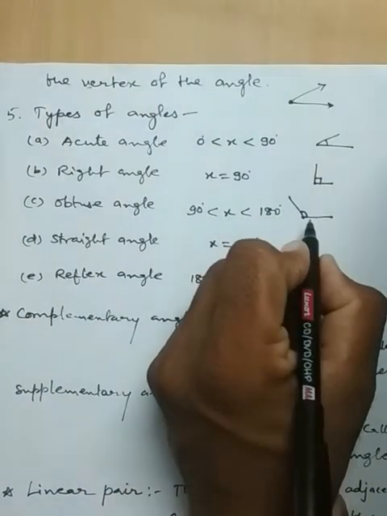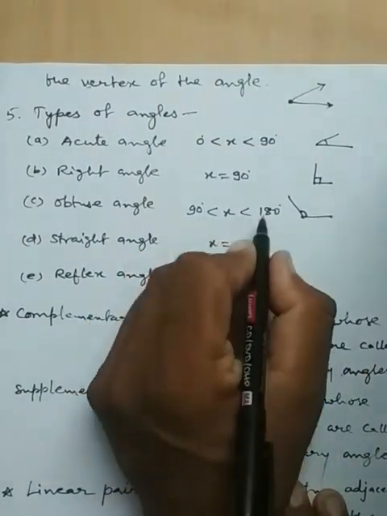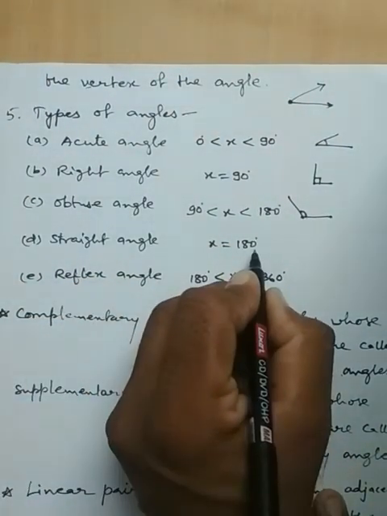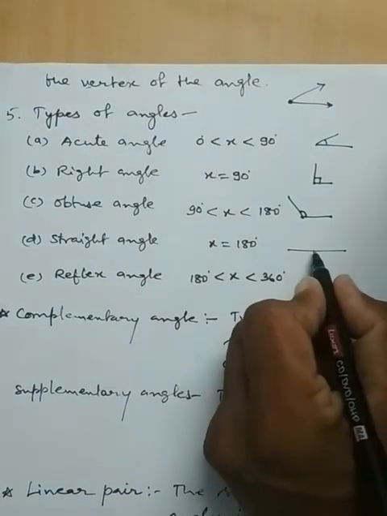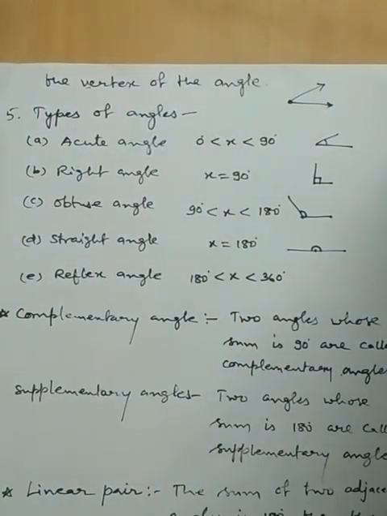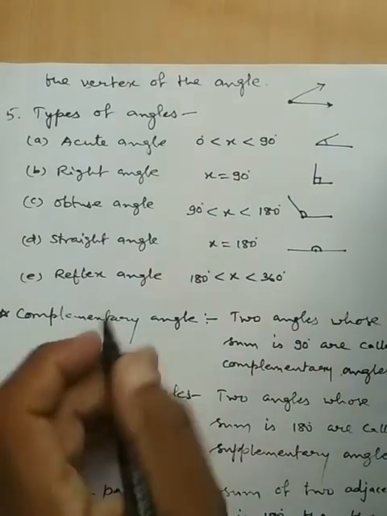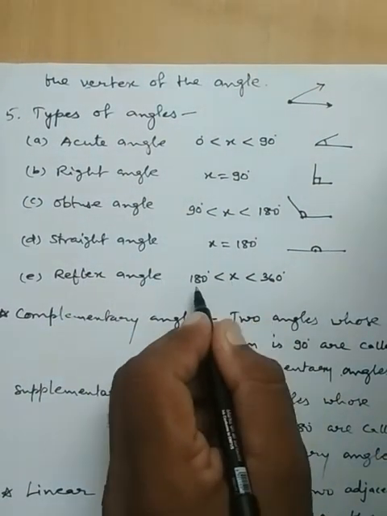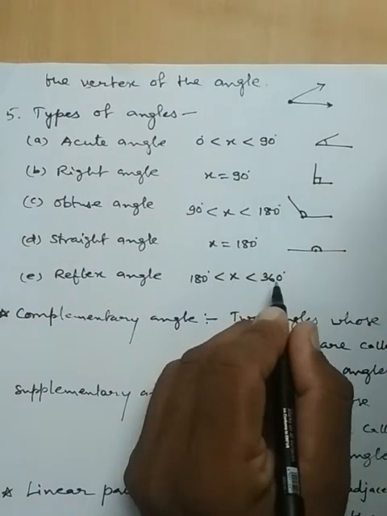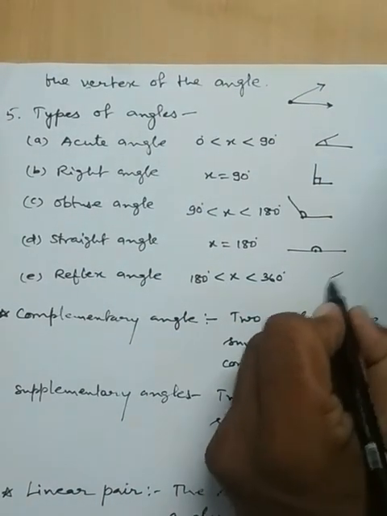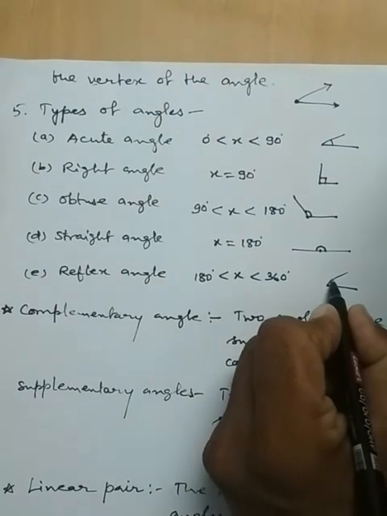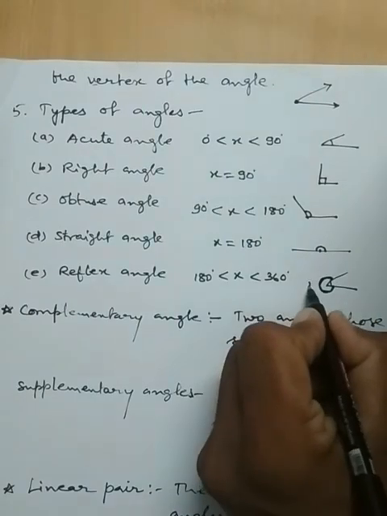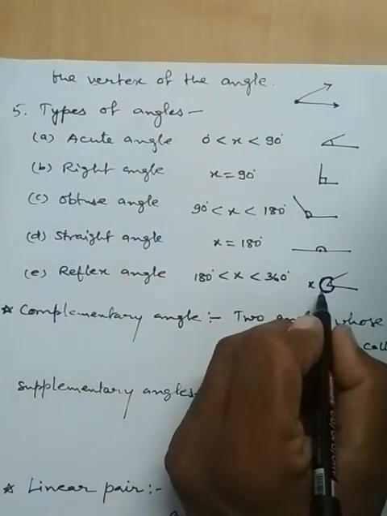Next, a straight angle is 180 degrees. And the next angle is the reflex angle, whose measure is greater than 180 and less than 360. Suppose this is the acute angle, but on its opposite side, this angle is also an angle. This angle is called a reflex angle.